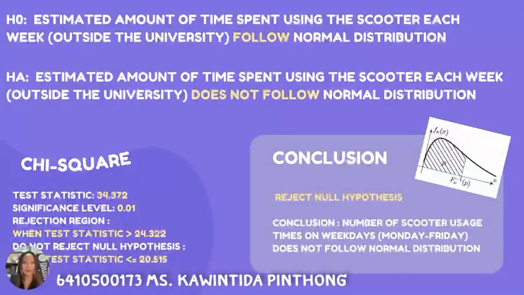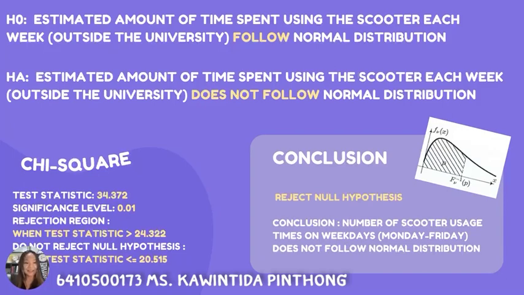Now, we start off with having a hypothesis, and the alternative one. We use chi-square to help us prove, and then we conclude. This is how we go. For example, we estimate the amount of time spent using a scooter each week outside the university follows the normal distribution. Following the normal distribution means that m is 2. So from that, we can calculate everything, which means degree of freedom and everything. I skip it here, but you can view it in Google Docs.